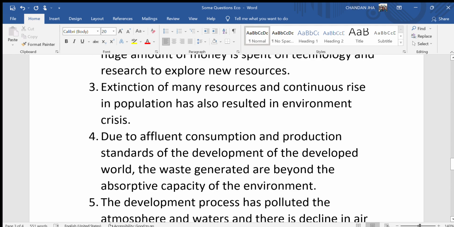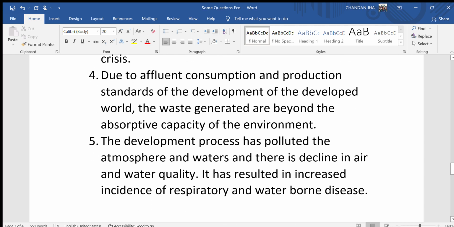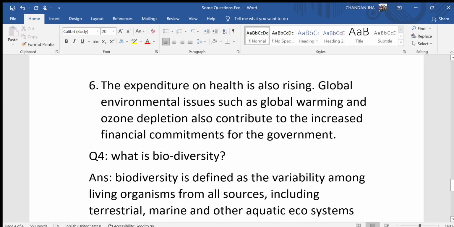Third, extinction of many resources and continuous rise in population has also resulted in environmental crisis. Fourth, due to affluent consumption and production standards of the developed world, the waste generated is beyond the absorptive capacity of the environment. Fifth, the development process has polluted the atmosphere and waters and there is decline in air and water quality. It has resulted in increased incidence of respiratory and waterborne diseases. Sixth, the expenditure on health is also rising. Global environmental issues such as global warming and ozone depletion also contribute to the increased financial commitments for the government.